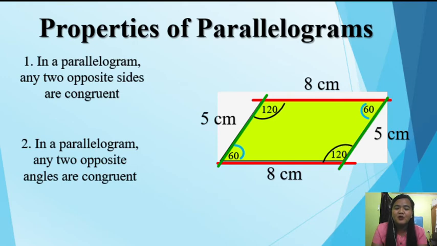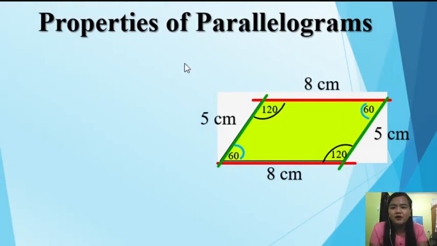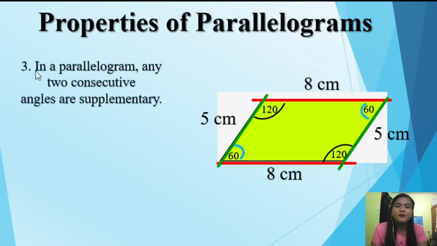So this is property number 2. Any two opposite angles are congruent. Any question? None. So let us proceed to property number 3. In a parallelogram, any two consecutive angles are supplementary. When we say consecutive, magkasunod. When we say supplementary, the sum of the two angles must be 180 degrees.